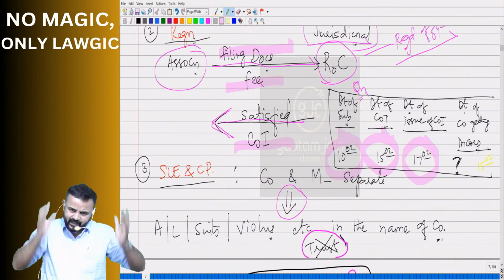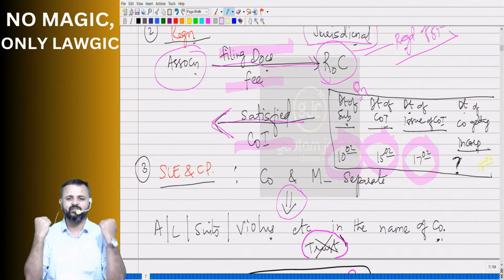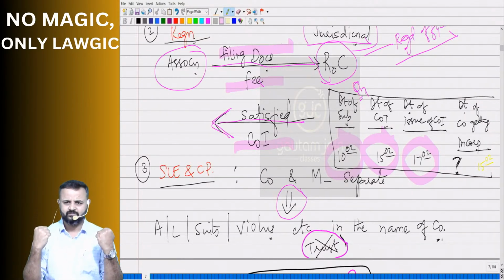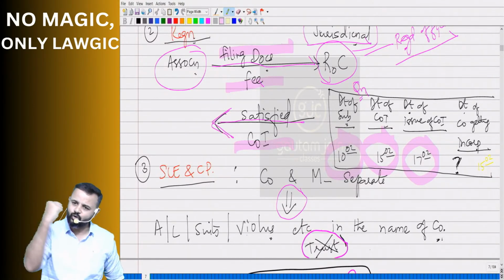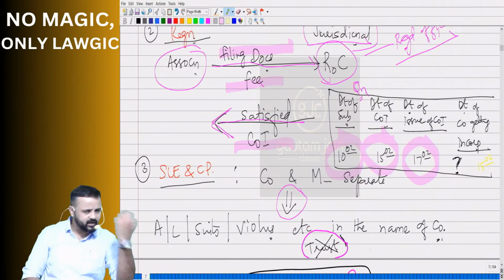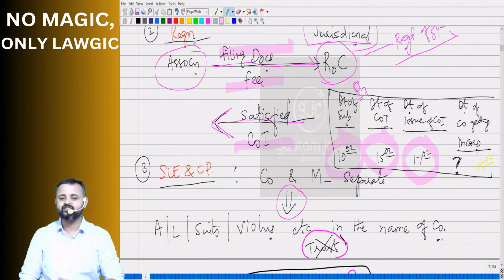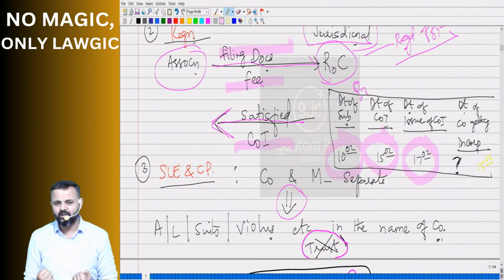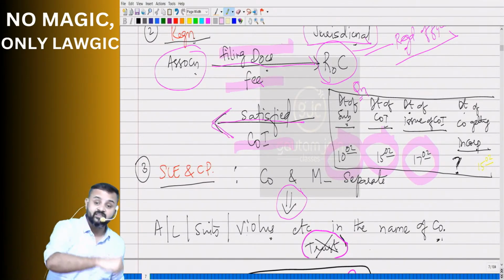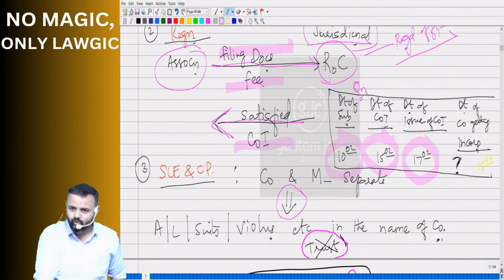Company has got a separate legal existence of its own, and thereby it can enter into contract in its own name. It can acquire, it can purchase assets in its own name. It can incur liabilities in its own name. It can be sued by others in its own name.